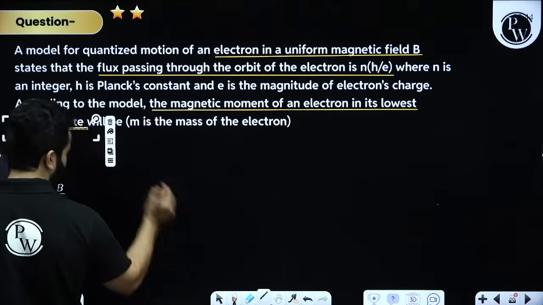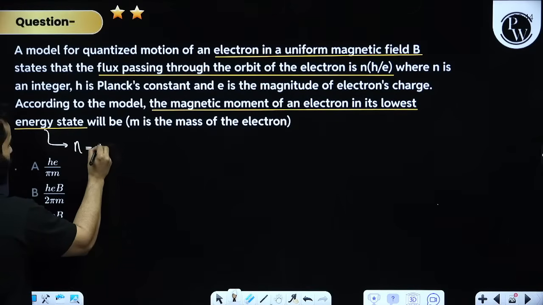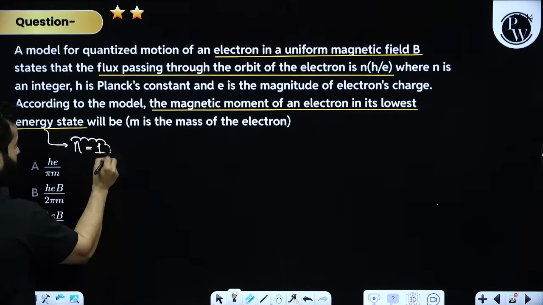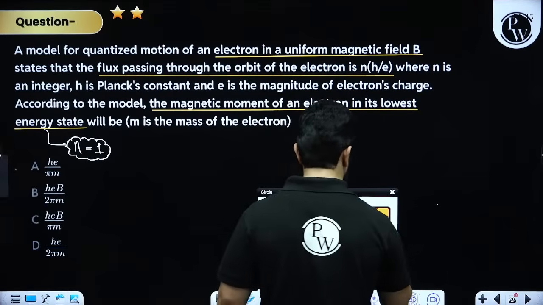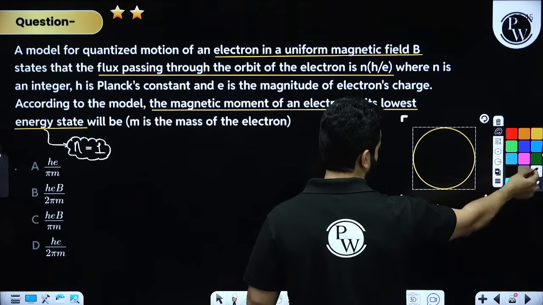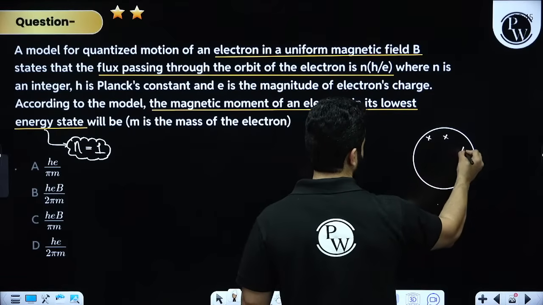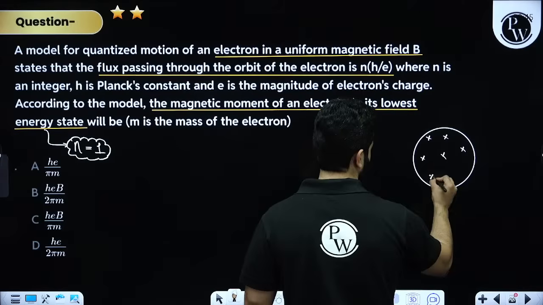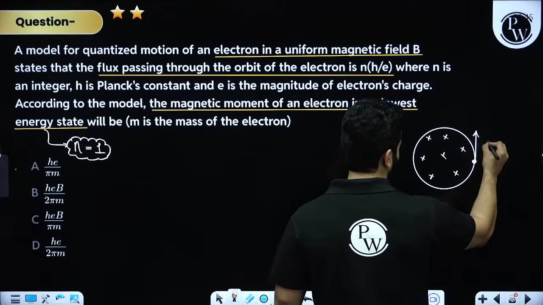Lowest energy state basically means n equals 1. Fine, now let's see. You have an orbit of an electron. Let's say this is the orbit of the electron, and the magnetic field is present somewhat like this. An electron is revolving, it has a certain velocity.